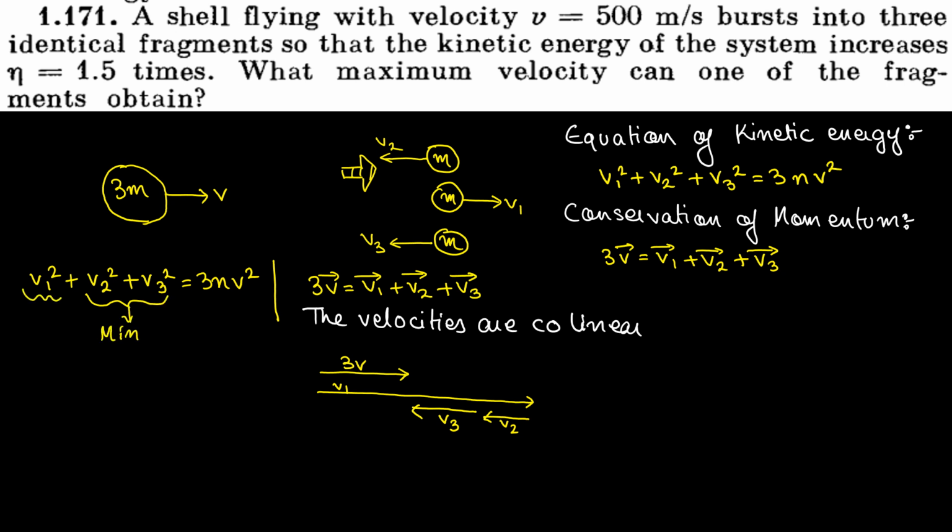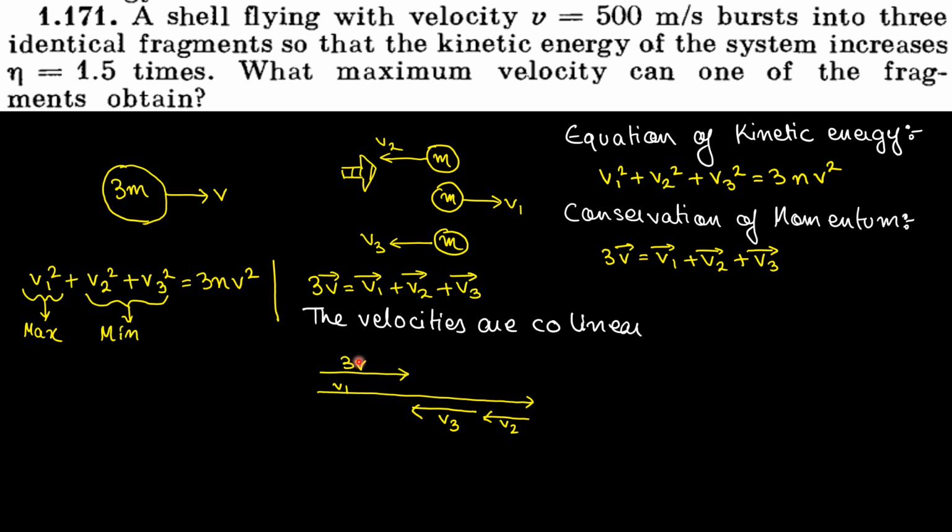For v1 square to be maximum, see, in the equation of kinetic energy, everything is positive. All three values are positive. Now say x square plus y square plus z square is equal to some constant. To maximize the value of x square, y square plus z square should be minimum, no? Then only x square could be maximum. So if v1 square plus v2 square plus v3 square is fixed, for v1 to be maximum, v2 square plus v3 square should be minimum, isn't it?